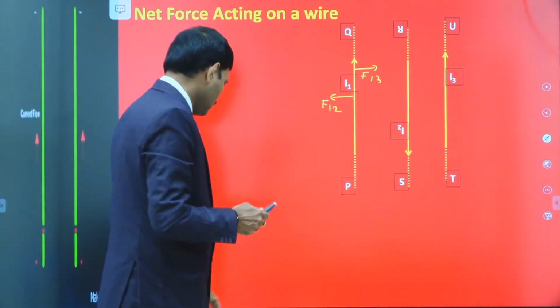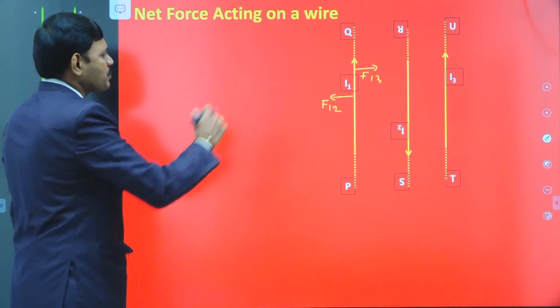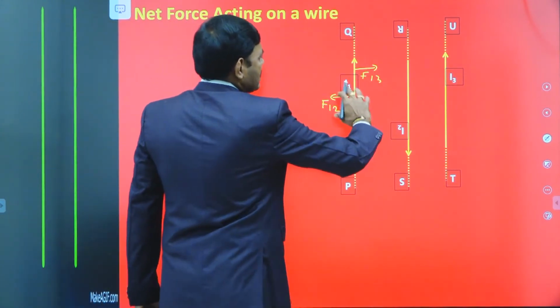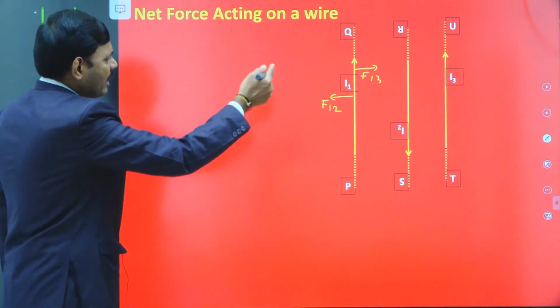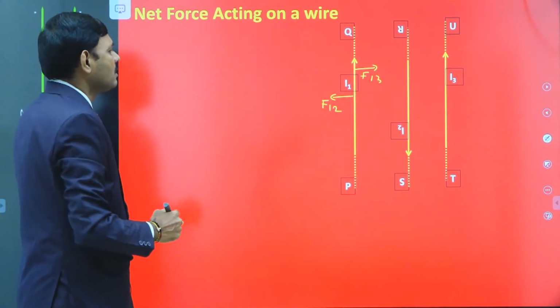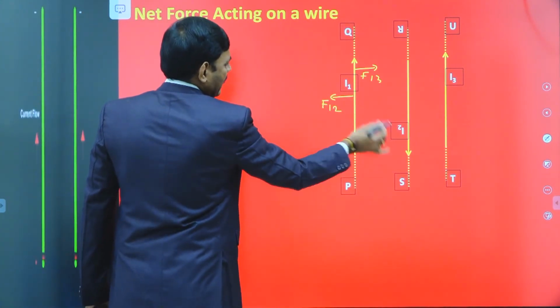Only two things are enough to write any expression for all these applications. So when you consider these three wires as shown in the diagram, in which I1, I3 carrying currents in same direction, I2 carrying current in opposite direction, then I1 is repelled by I2 because of opposite direction of current.